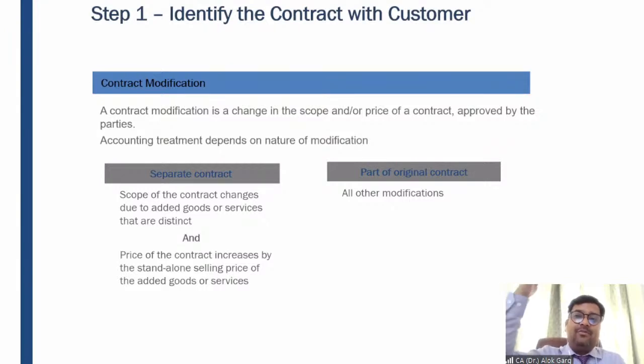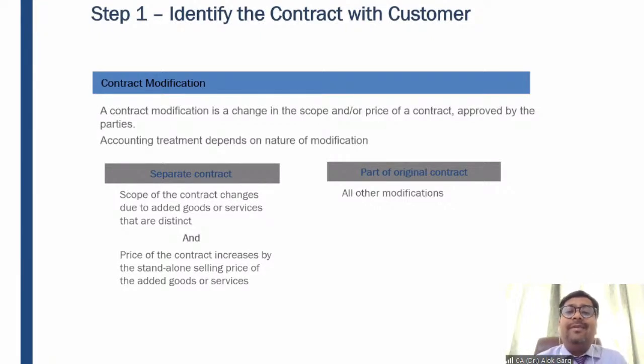So I want a 3-story building, not a 2-story building. It means there is a change in the scope of the contract. And of course, if there is a change in the scope, probably the price will also change. So modification means change in the scope, or the price, or both, of the contract, which is approved by the parties. That is known as a contract modification.